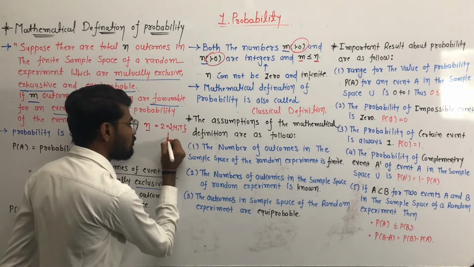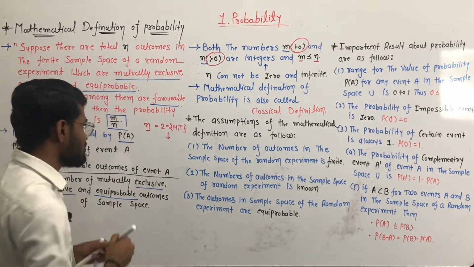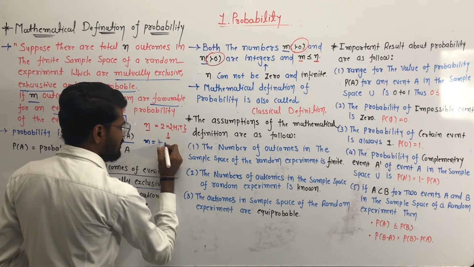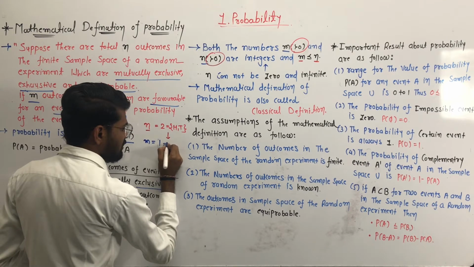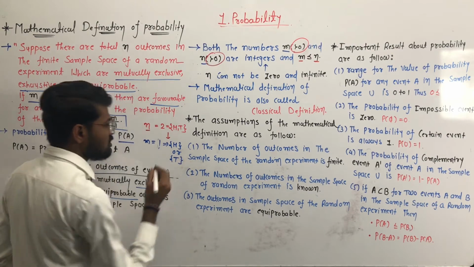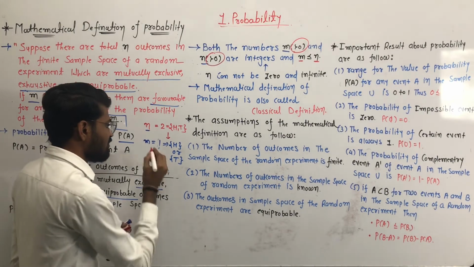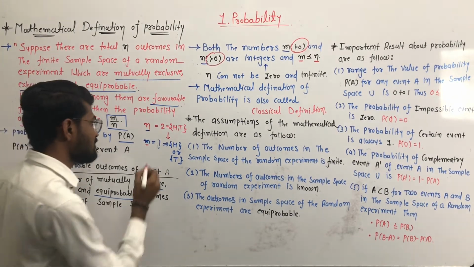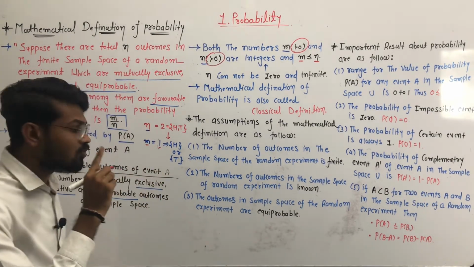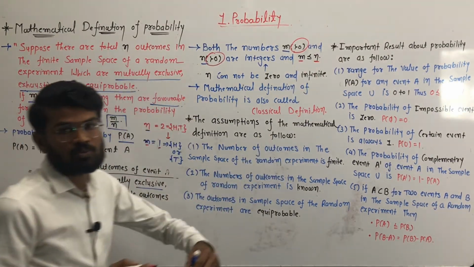But our favorable outcome, when we toss a balanced coin, is only head or tail. So the number of favorable outcomes m is equal to 1, either head or tail. Clear? So this is our total possible outcome and this is our favorable outcome. Here the number of possible outcomes is 2 and the number of favorable outcomes is 1. So the number of favorable outcomes is always less than or equal to the number of possible outcomes.